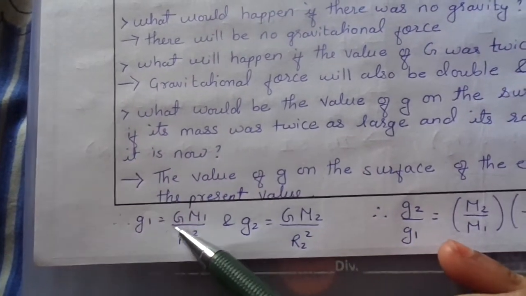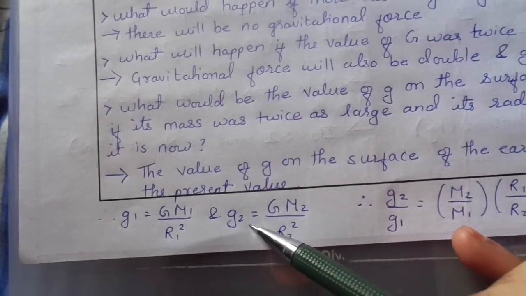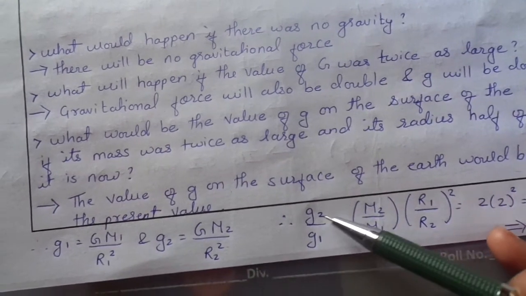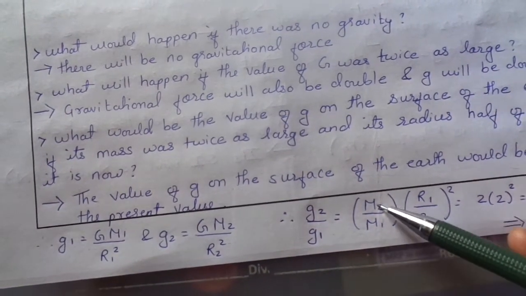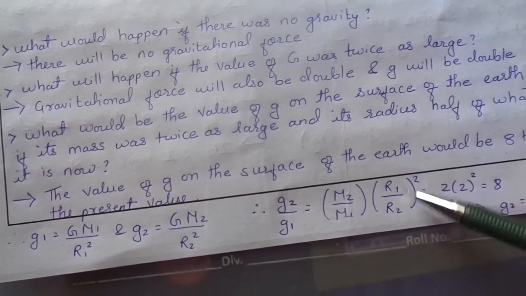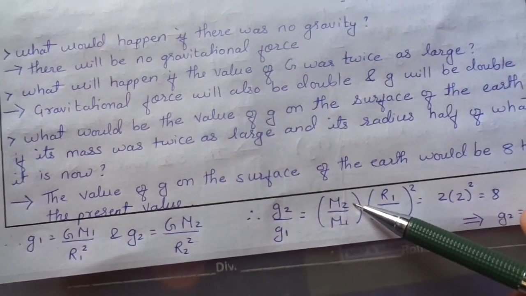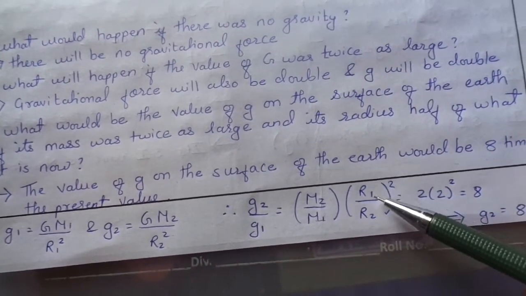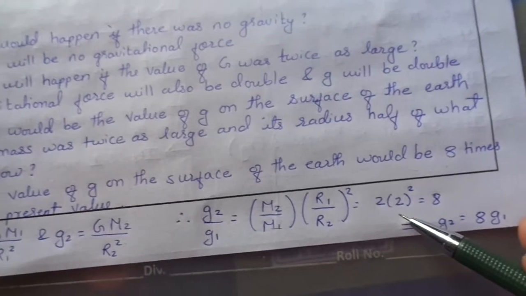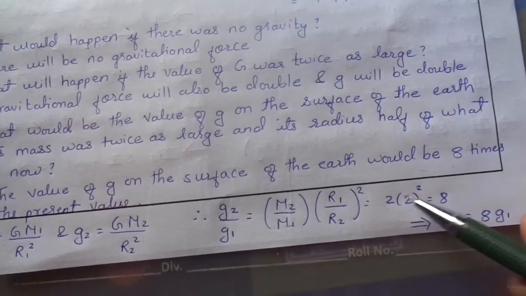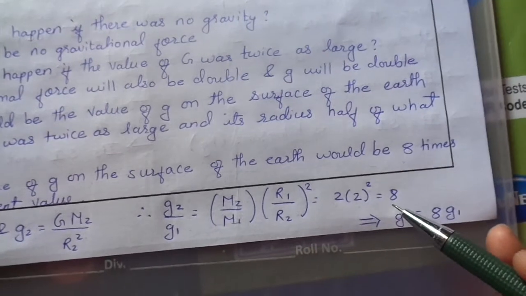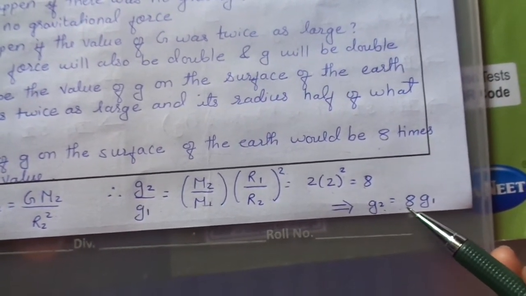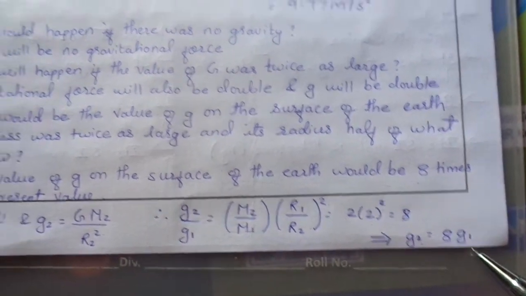So let us take g1 equals GM1 by r1 square and g2 equals GM2 by r2 square. Equating, g2 upon g1 will be m2 upon m1 times r1 upon r2 the whole square. As the mass is twice, it will be 2, and the radius is half, so it will be 2 square, because here it is square, so it comes up to 8. So acceleration due to gravity g is 8 times greater. Okay.